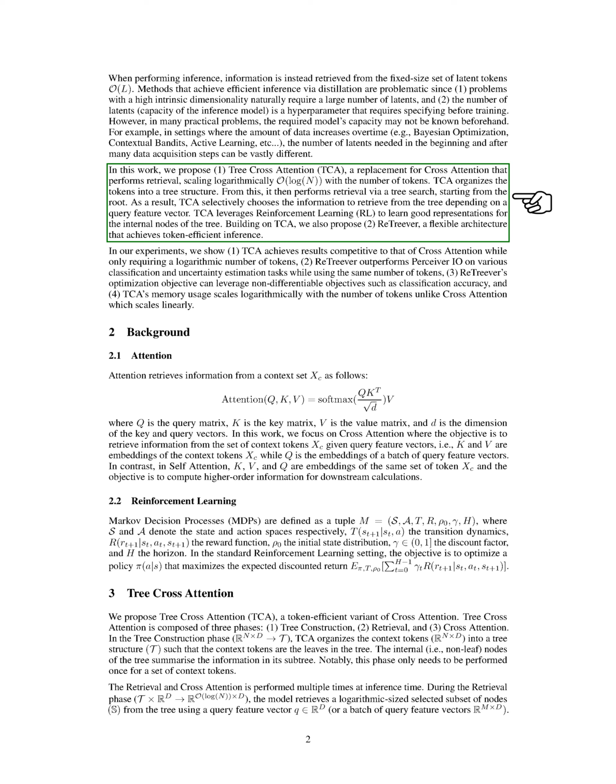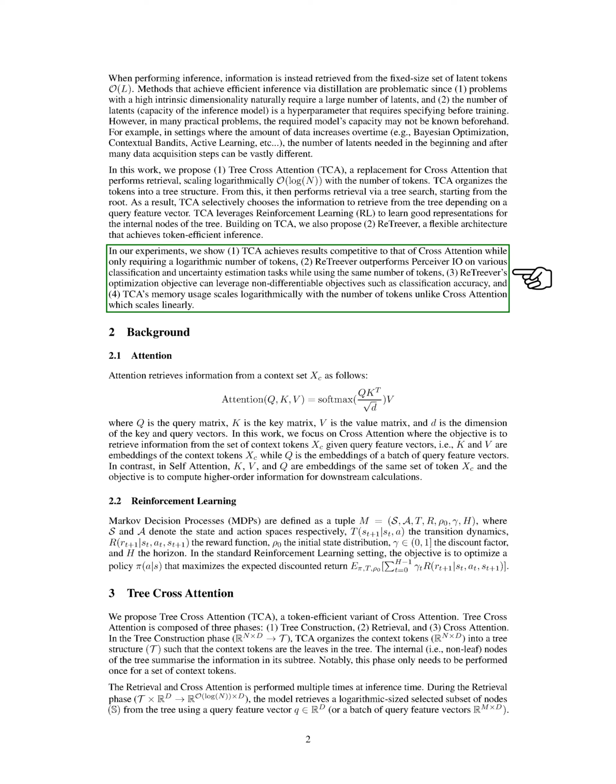The first is tree cross-attention, TCA, a replacement for cross-attention that retrieves information in a way that scales logarithmically with the number of tokens. TCA organizes the tokens into a tree structure and retrieves information via tree search, starting from the root. This allows TCA to selectively choose the information to retrieve from the tree based on a query feature vector. TCA uses reinforcement learning to learn good representations for the internal nodes of the tree. Our second proposal is ReTreever, a flexible architecture that achieves token-efficient inference.